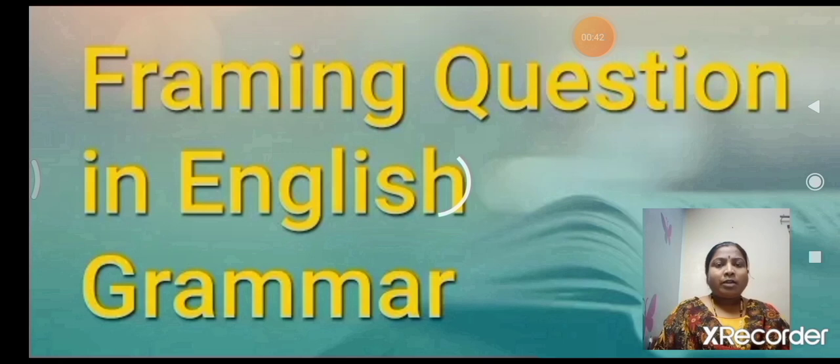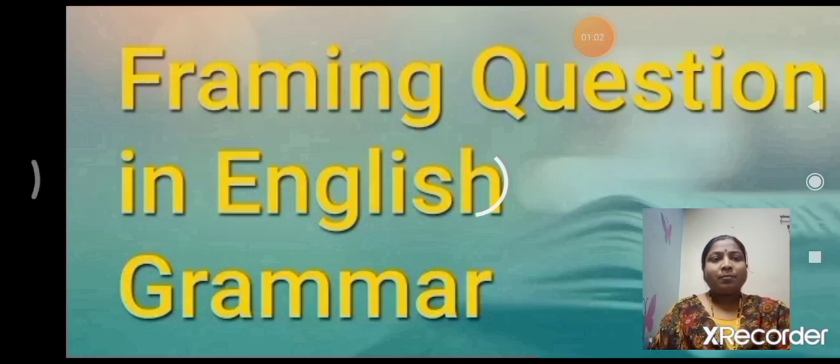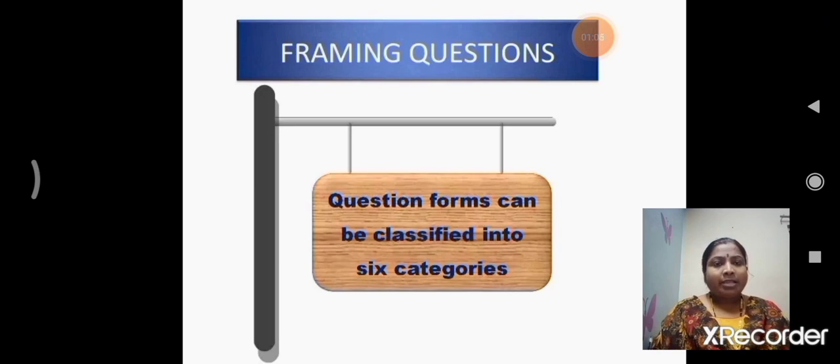When we go around the world, we have to communicate with others and speak with others. When we speak with others, we have to ask some questions to them. That's why we learn framing questions. In framing questions, we have 6 categories.